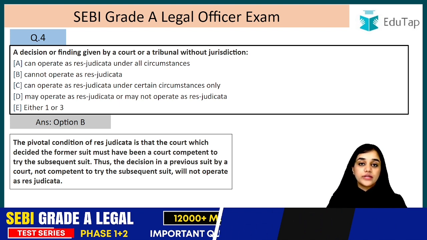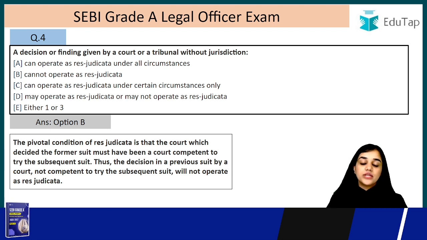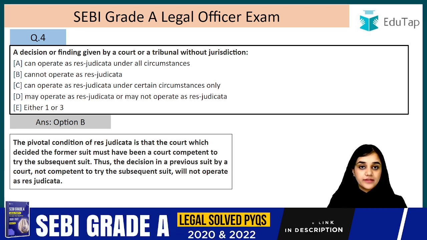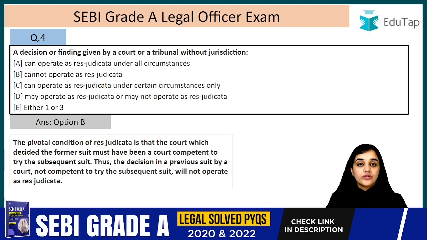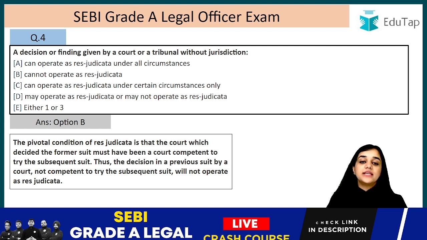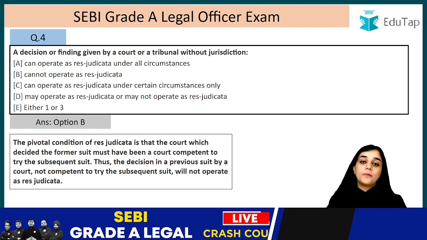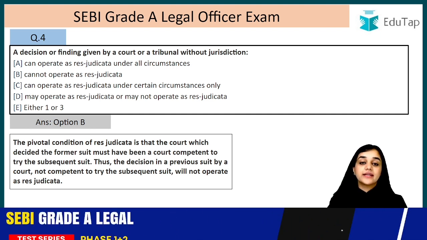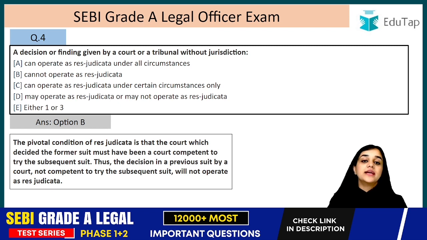So what is res judicata? Again, res, I have told you, means matter, and judicata is something that has already been decided. So something which has already been decided shall not be tried by another court. This is what res judicata means. So it is basically a bar on the jurisdiction of the court, that it cannot try a suit that has formerly been conclusively decided. It has been decided on merits. It has conclusively been decided by a competent court, and the court which decided it should have been what? It should have been a competent court.